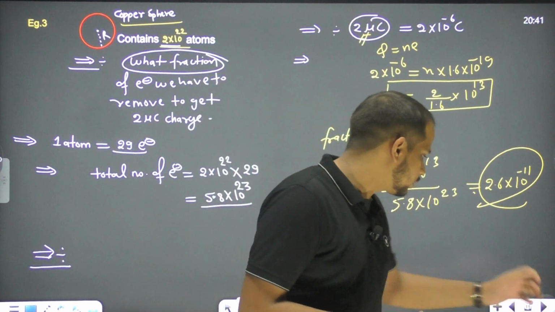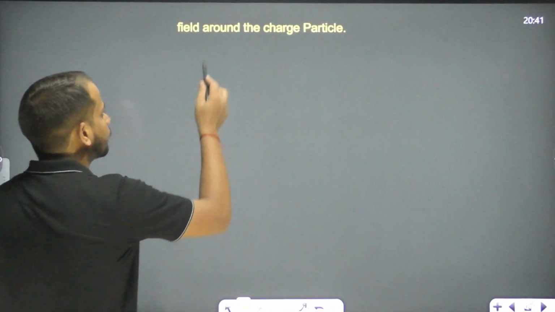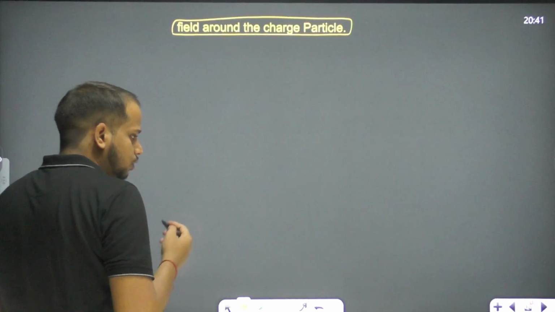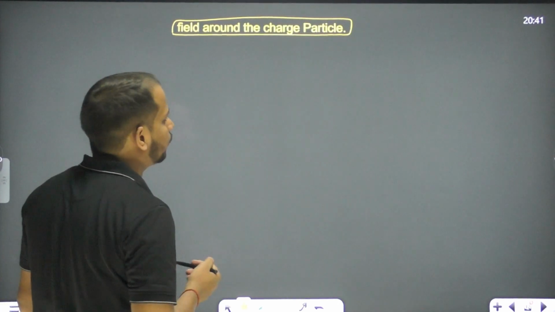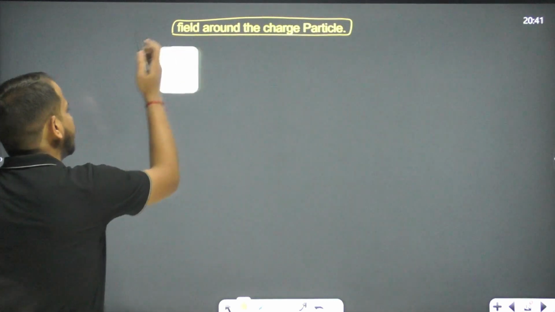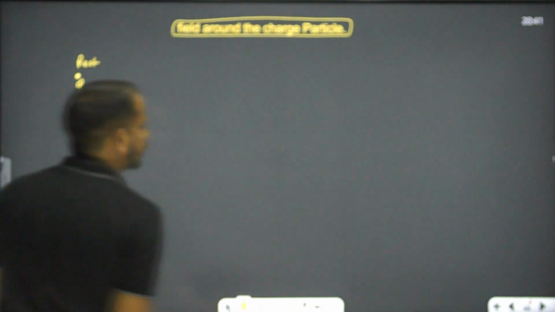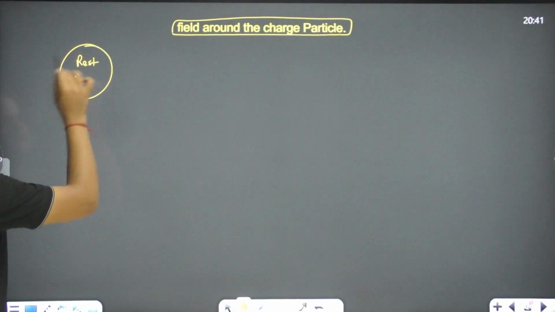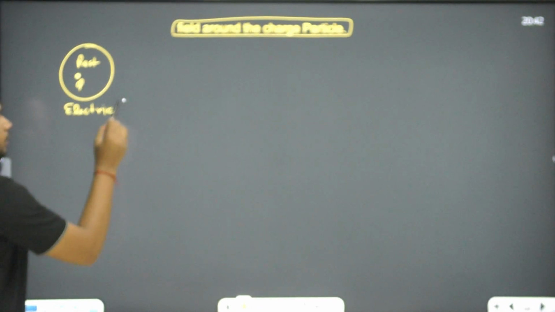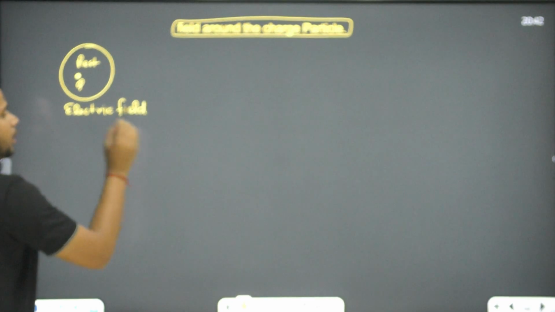Okay, now let's move on to the next. What is the next we have? The next is the field around a charged particle, right? So what is the field around a charged particle? Like if I am saying this is the charged particle Q we have. If this charged particle is at rest, then the field around the charged particle is only an electric field, right? Only there is an electric field.